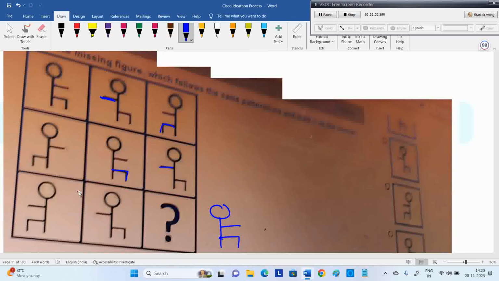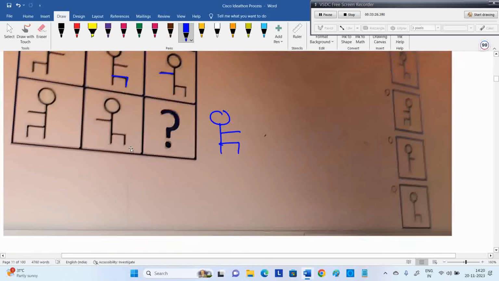They are asking about the third column, okay, both changes will happen. What the sides are in the first row, in the third row it's opposite. In the first column all are on the right side, so in the third column all are on the left side. If in the first column all are on the left, it should go to the third column all on the right. The opposite of the first one. In the first column the hands are on the right side, the hands go to the left side. Legs are on the right side, legs will go to the left, like that. The change is happening, left to right, right to left. Both changes happen.